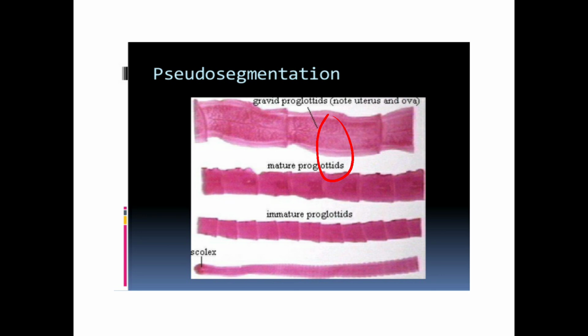So you have to study about segmentation, pseudo-segmentation, symmetry, different types of symmetry: radial symmetry, biradial symmetry, and bilateral symmetry. Then different types of coelom and development of coelom, as well as the levels of organization, that is cellular level, tissue level, organ level, and organ system level organization, as well as the classification of kingdom Animalia. If you have any doubt regarding the classification or any type of development, you can message me. Okay, thank you.